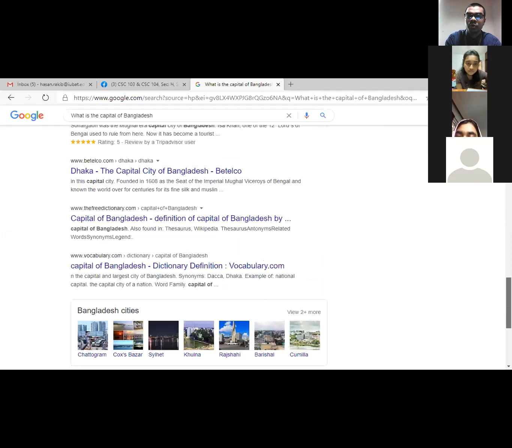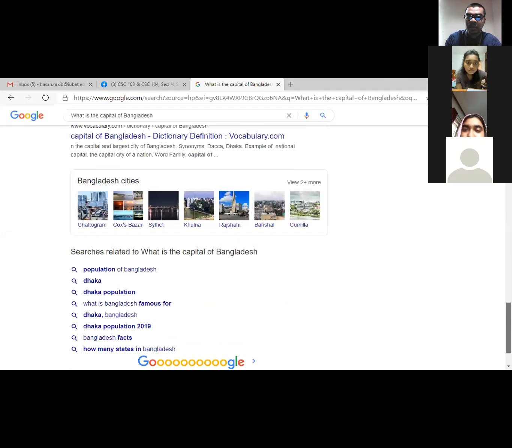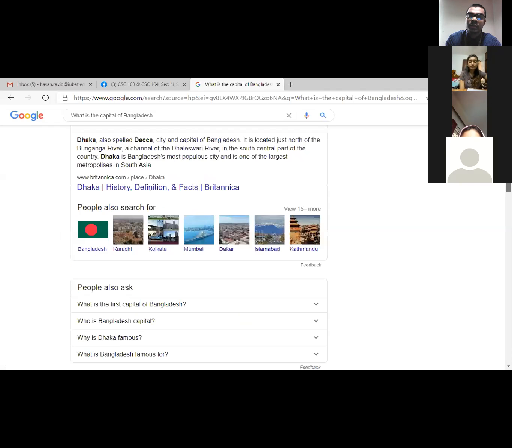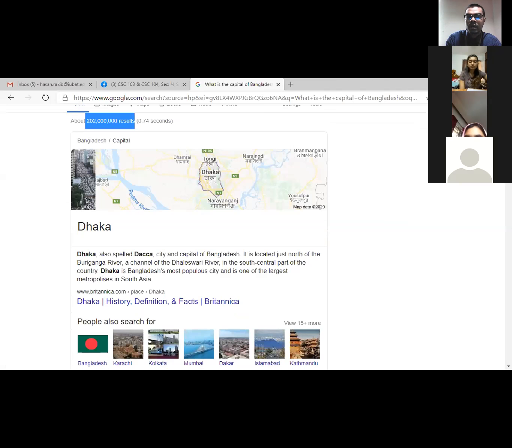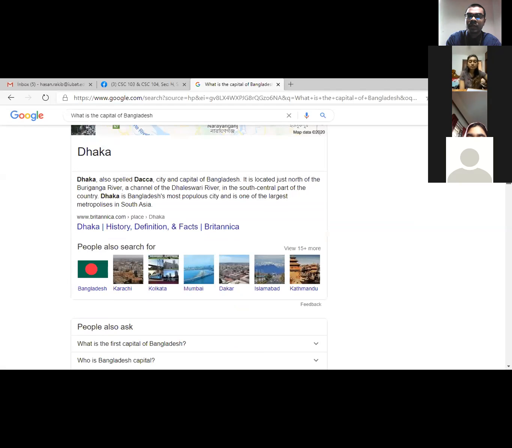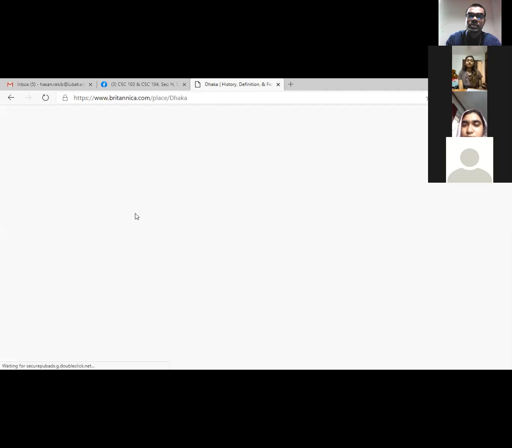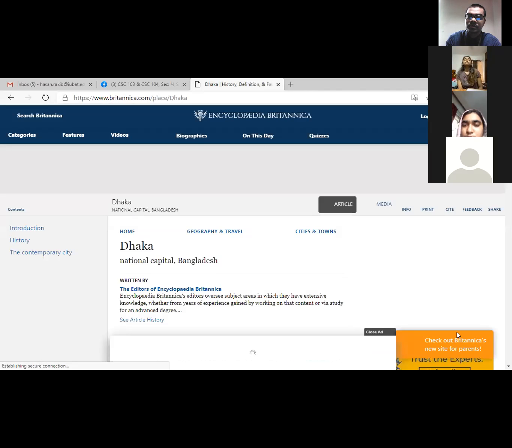If you go to the next page, here you have a number of pages. If you click on the next page, then you're going to get some other links. That is okay, but as a user, usually we never move to the second page. We try to find our information from the first 1, 2, 3 or 4 links. If you click on a link, it is going to show us more information about the capital of Bangladesh.